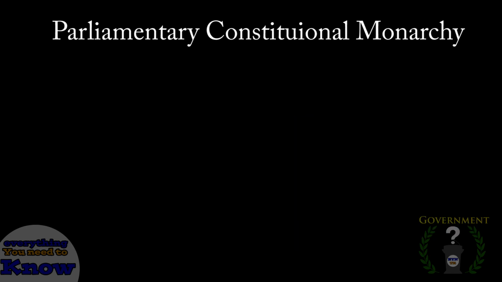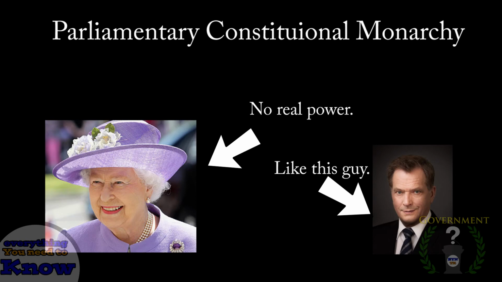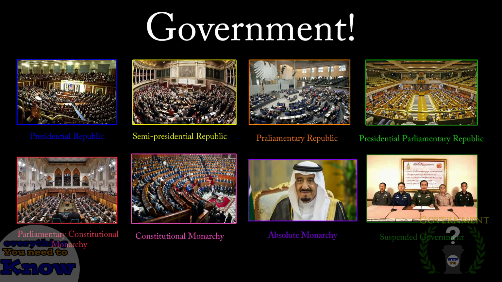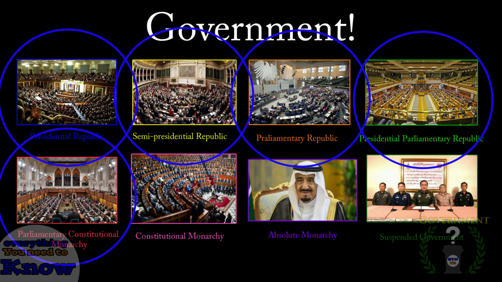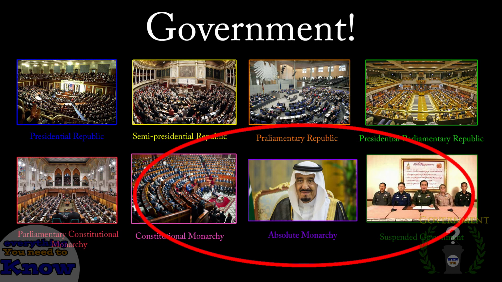So although a monarch is the head of state, like a president is the head of state in a parliamentary republic, the monarch has no real power other than being really rich and living the good life. All the political systems we have seen so far have been democratic, so I think it is time to look at some governments that don't believe in letting the masses decide who should be in charge.